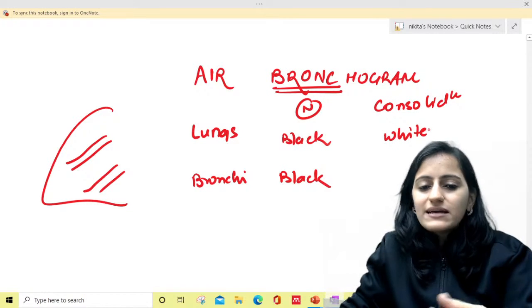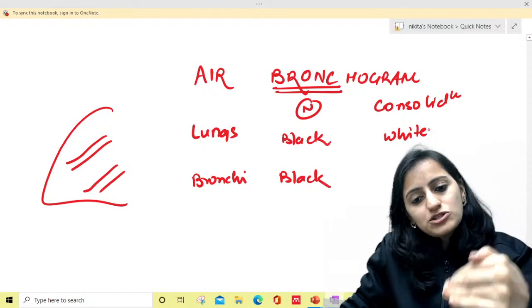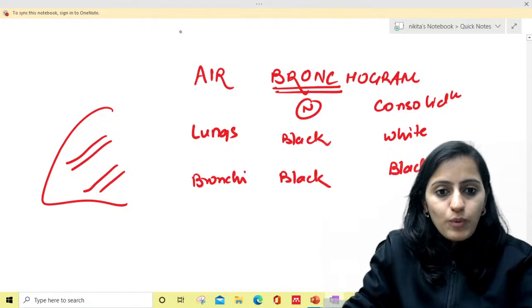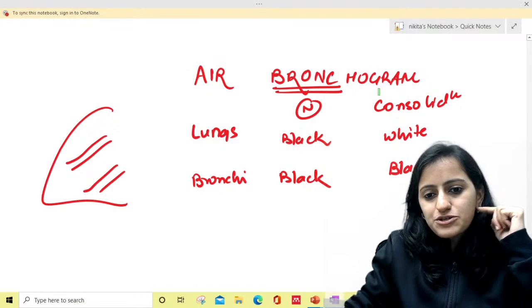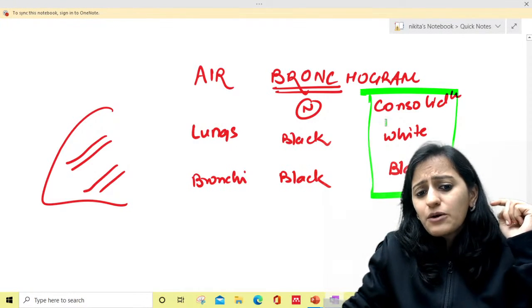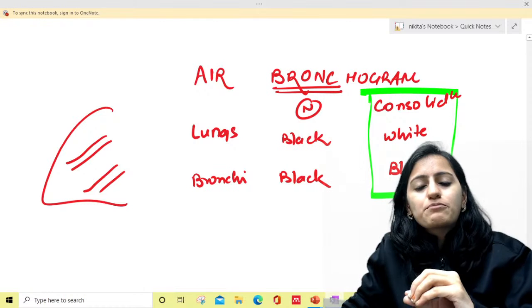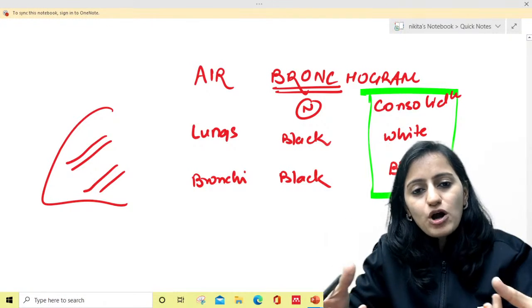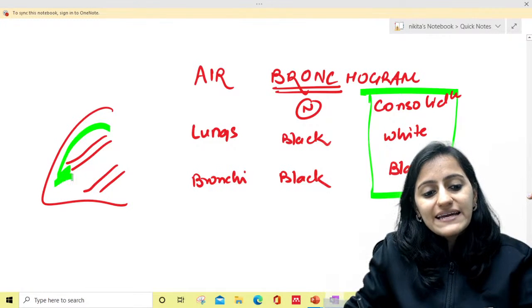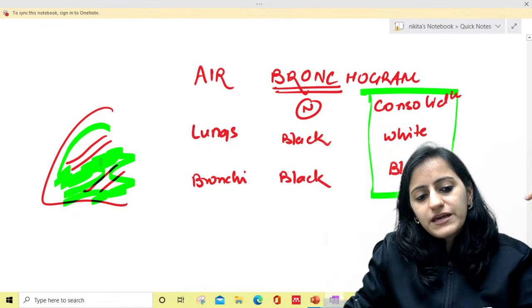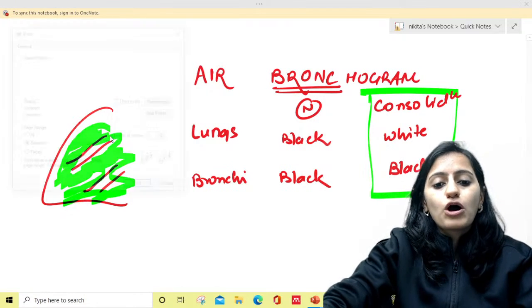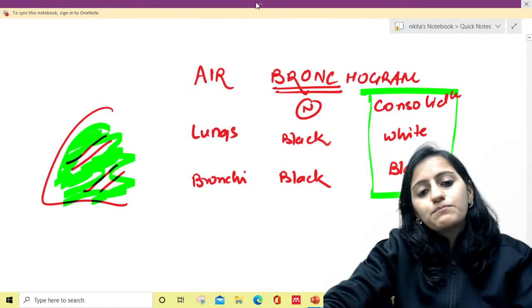The alveoli are filled with a denser substance, so they become white, but the bronchi are still black. So what happens in consolidation? As you can see here, the white lungs and the black bronchi stand out. They are opposite colors. The black bronchi stand out against the white background of the lung, because here the lungs have become completely white. So the black bronchi become prominent.